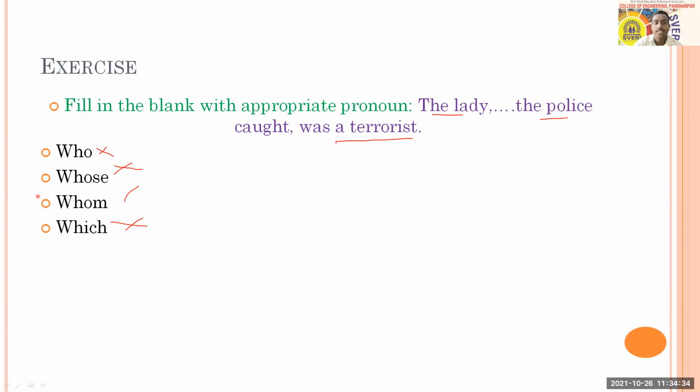But if you read the sentence with this option, you'll get the meaning: the lady whom the police caught was a terrorist. Therefore option C is the answer here, and that is correct.